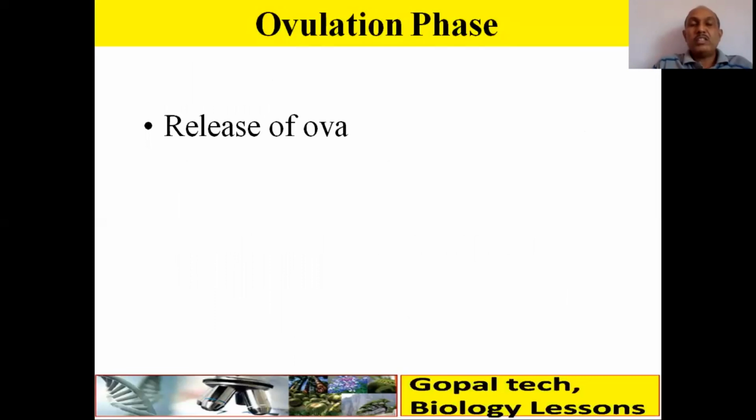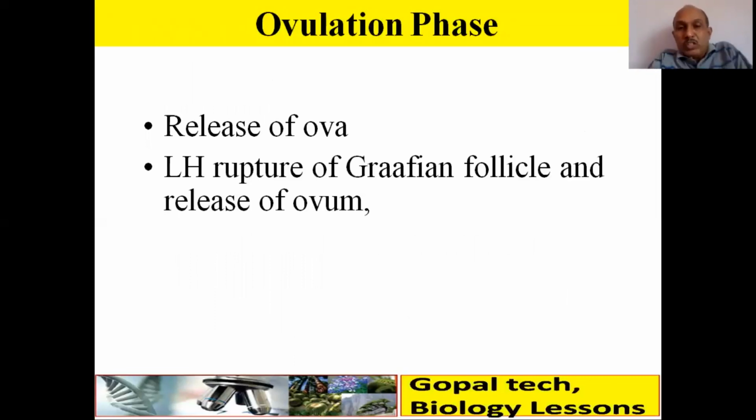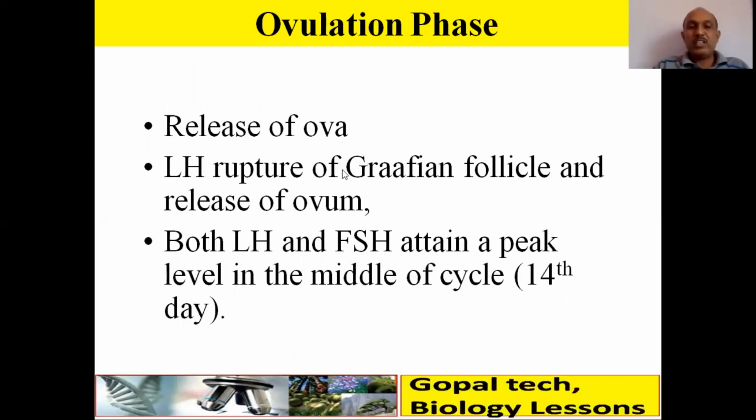Ovulation, release of ova or secondary oocyte. LH ruptures the Graafian follicle and releases the ovum. Okay, so LH surge is very high here. So both LH and FSH attain a peak level in the middle of the cycle, that is 14th day.